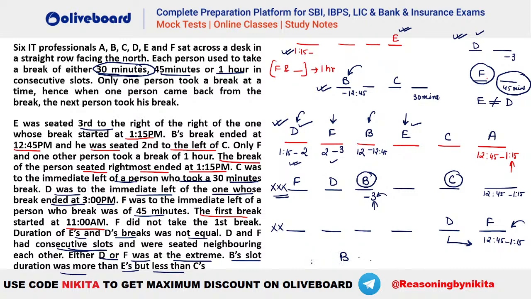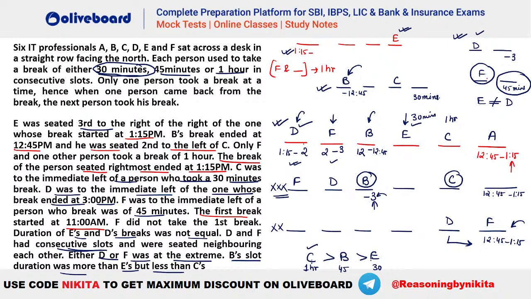B has to be greater than E but less than C, right? That means C is 1 hour, B is 45 minutes and E is 30 minutes, isn't it? So that means this C has to be a 1 hour slot, है ना? And your B has to be a 45 minute slot you have already taken, and this E has to be a 30-minute slot. Okay.